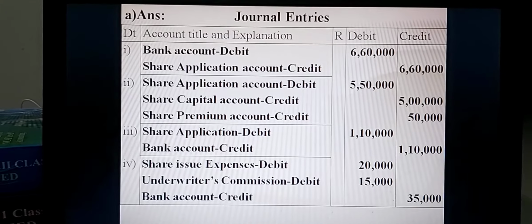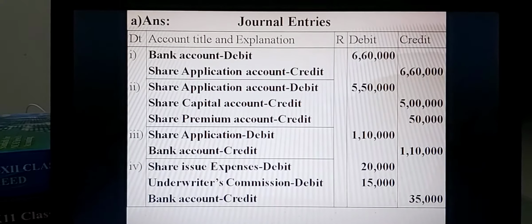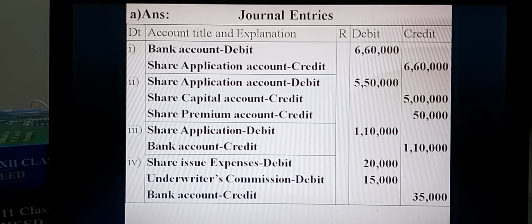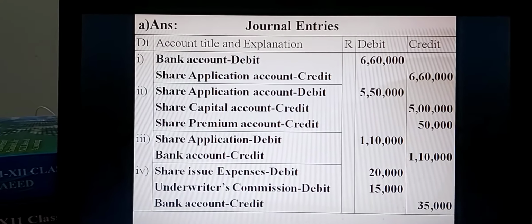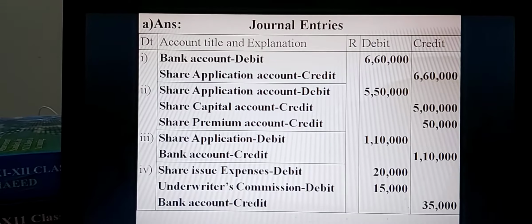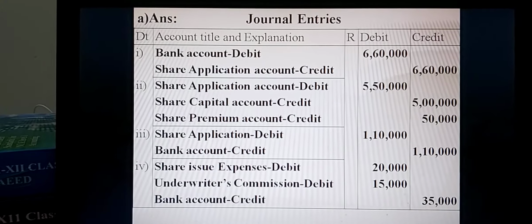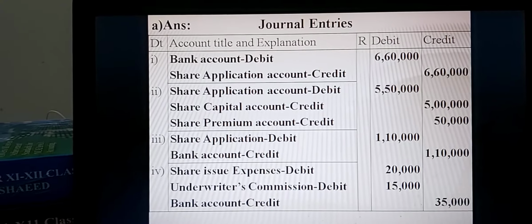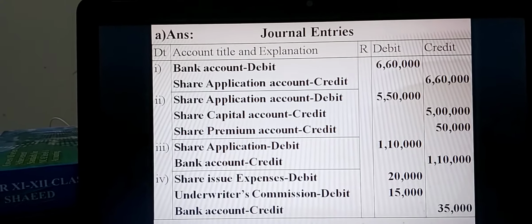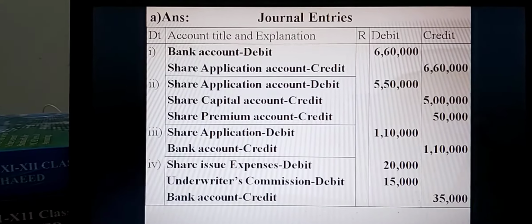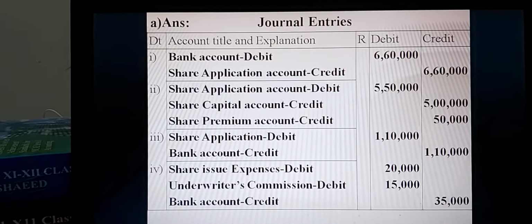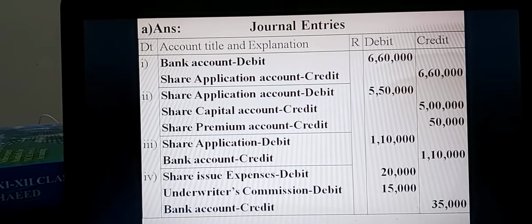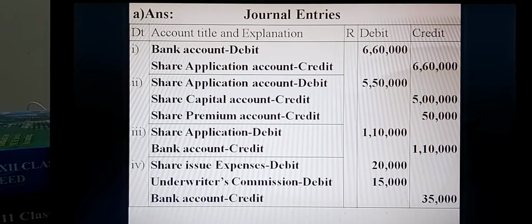For requirement A, journal entries. Number 1: you know, a journal has 5 columns: date, account title and explanation, ledger folio or reference column, then debit Taka, and credit. For the first entry, bank account debit, share application account credit, totally 6,60,000. You can write on the side of the bank account 60,000 into 11, total Taka 6,60,000.